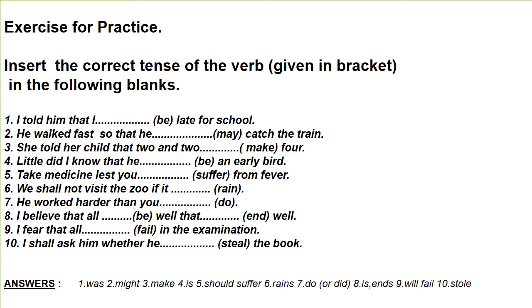Exercise for practice. Insert the correct tense of the verb given in the following blanks. I told him that I was late for school, because of the past tense told. He walked fast so that he might catch the train, because of walked. She told her child that 2 and 2 make 4. This is a universal truth. Little did I know that he is an early bird, because of habitual truth.